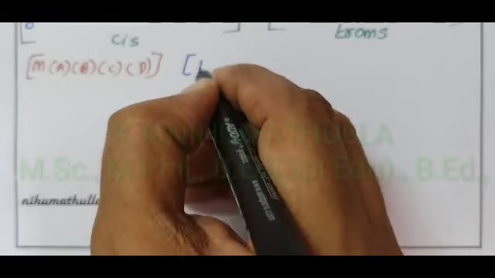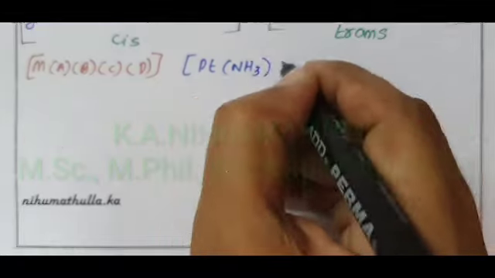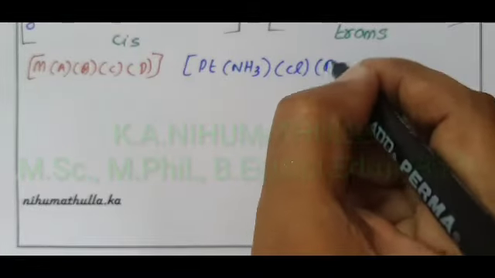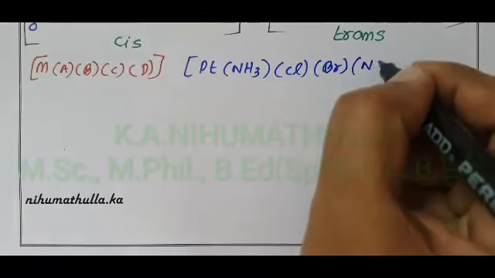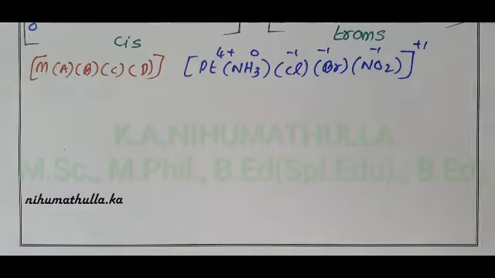Taking central metal ion platinum, different ligands: one ammine as usual, one chlorido, one bromido, one nitrito-kappa-N. 4 plus on platinum, 0, minus 1, minus 1, minus 1, so monopositive.